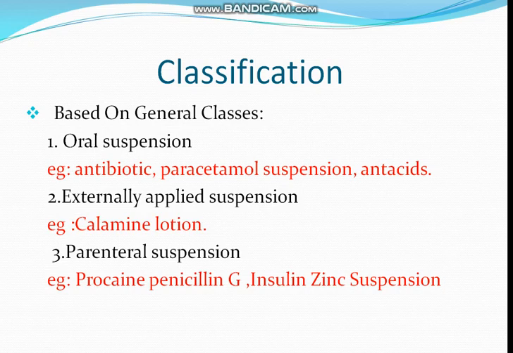Second are externally applied suspensions. It means the suspension is applied externally, on the surface of the skin. For example, calamine lotion. Third is parenteral suspension. Parenteral suspension means the suspension is given by injection. For example, procaine penicillin G and insulin zinc suspension.